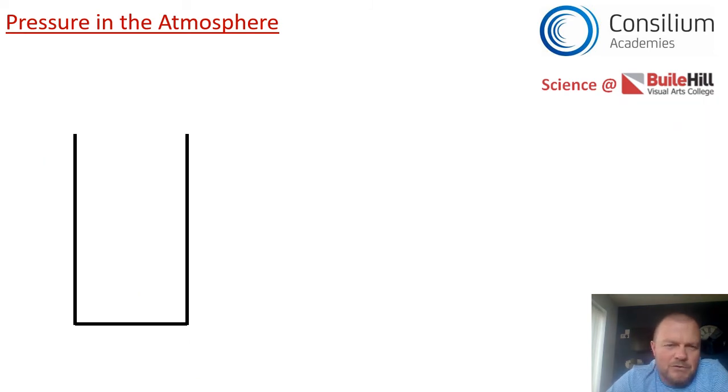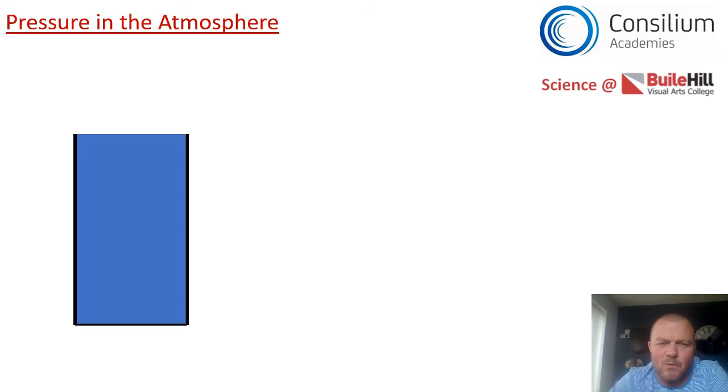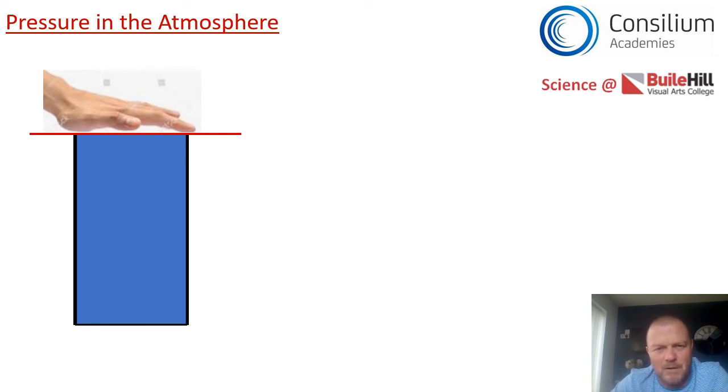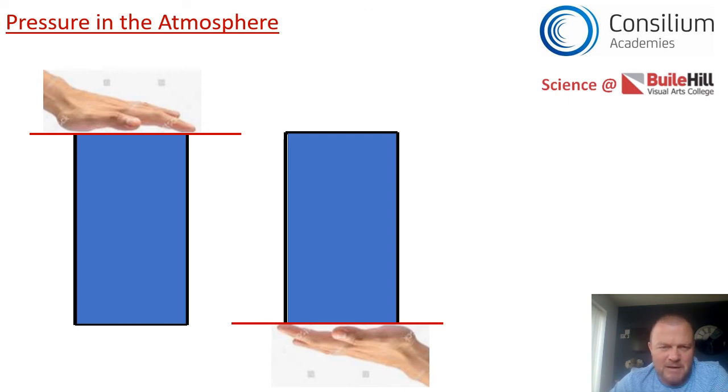Okay, a little experiment then for you to try to show the fact that air does have a pressure. And some of you will have already done this. Take a glass and fill it full of water. Make sure that water is right up to the top, even if it's just overflowing a little bit. The next thing you do is put a piece of card or a piece of paper across and make sure you pat it down. Now, the next thing you need to do is turn the whole thing over like that. But don't take your hand away immediately and make sure you do it either over the sink or outside or over the bath. Then take your hand away and see what happens. And hopefully you'll prove that air has a pressure great enough to hold that piece of paper onto that glass.